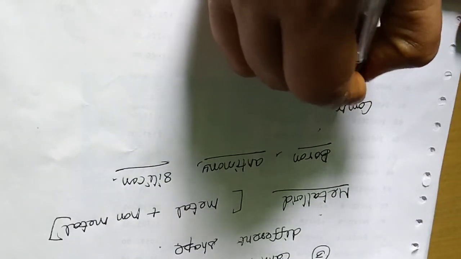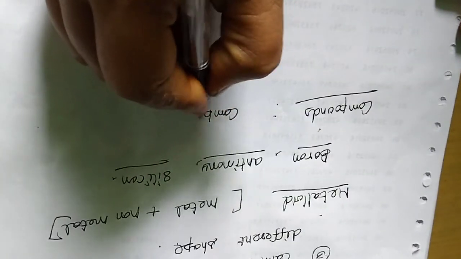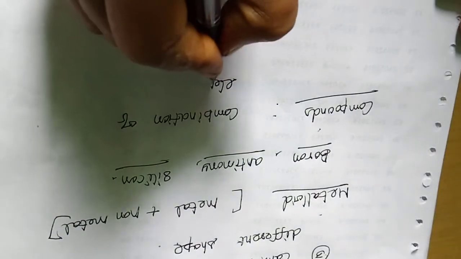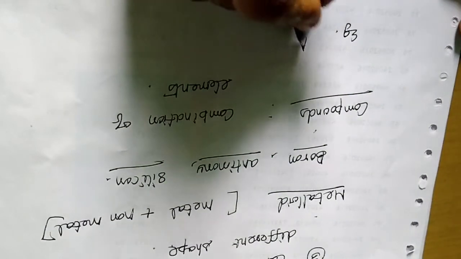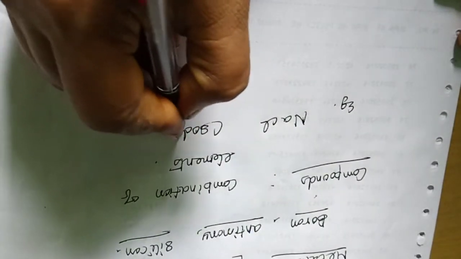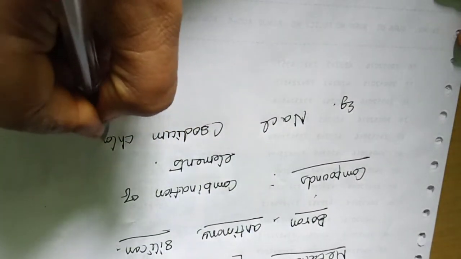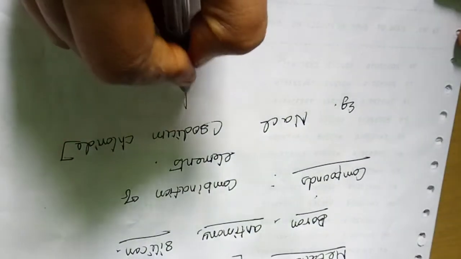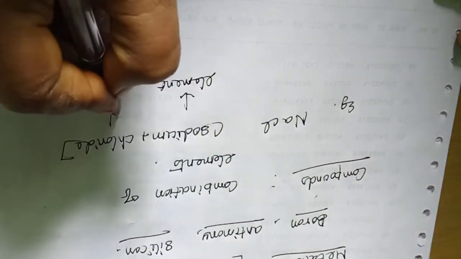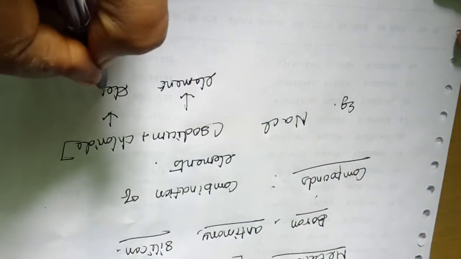And coming to the compounds. A compound is nothing but a combination of elements. Example, sodium chloride, NaCl. Here sodium is one element and chlorine is another element.